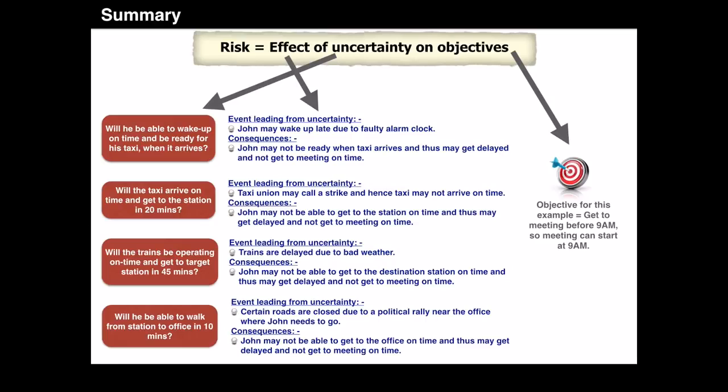So let's conclude our example by bringing all three concepts of the risk definition together. To understand risk, it is critical to first understand the objectives of the main subject, which may be an individual, organization, project, or product, etc. Next, you need to understand the context of the main subject from which you need to identify the key uncertainties. Once you've identified the uncertainties, you can identify the effect of each uncertainty in the form of potential events and their consequences, which becomes the key part of defining any risk.